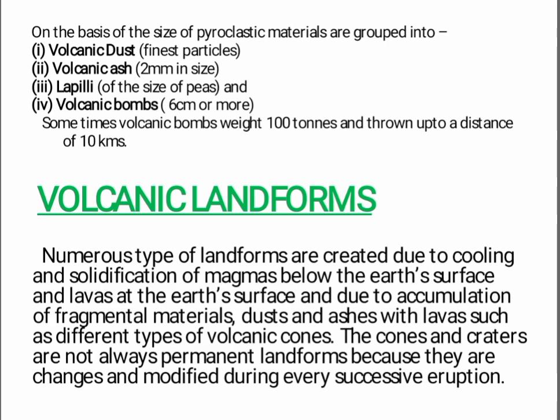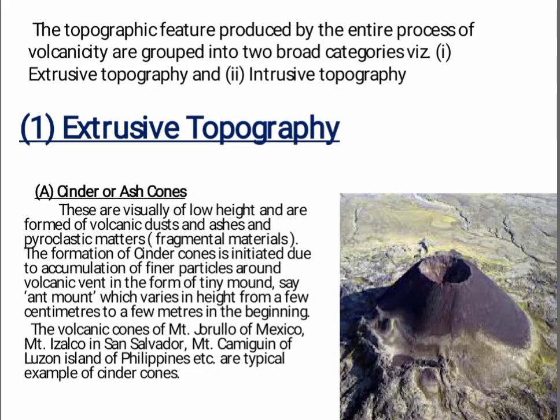Now come on to volcanic landforms. Numerous types of landforms are created due to cooling and solidification of magmas below the earth's surface and lavas at the earth's surface, and due to accumulation of fragmental materials, dust and ashes with lava, such as different types of volcanic cones. The cones and craters are not always permanent landforms because they are changed and modified during every successive eruption. The topographic features produced by the entire process of volcanicity are grouped into two broad categories. First is extrusive topography and the second is intrusive topography.